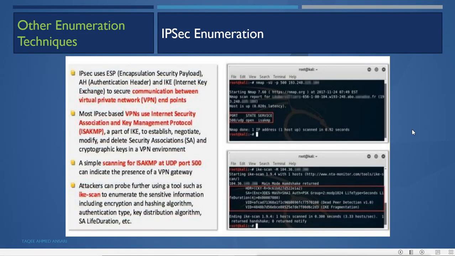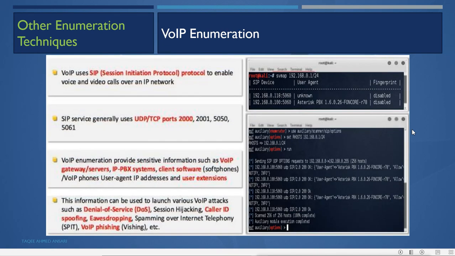This is for IPsec. Then we have VoIP, voice over IP. If you have a voice over IP server, it handles the voice network or audio and video connections for calls in an IP network. VoIP uses SIP, Session Initiation Protocol, to enable voice and video calls over an IP network. The SIP service generally uses UDP and TCP ports 2000, 2001, 5060 and 5061.